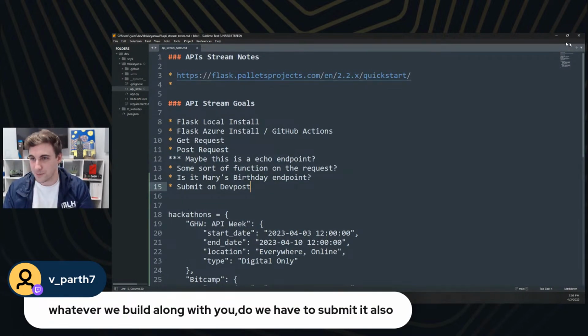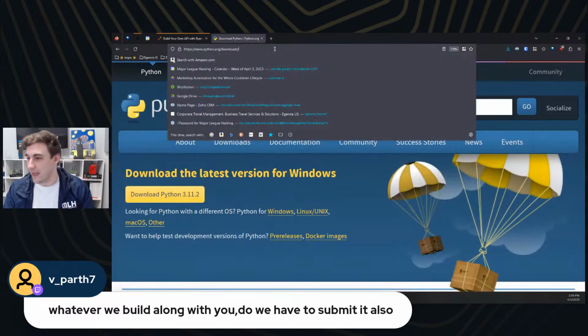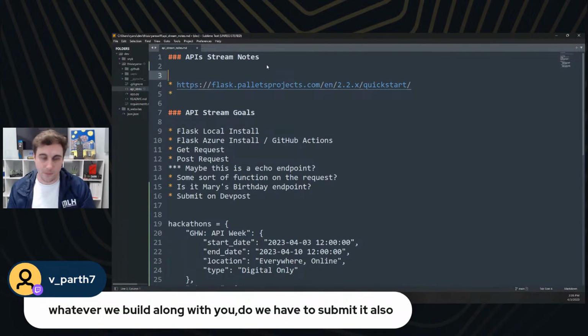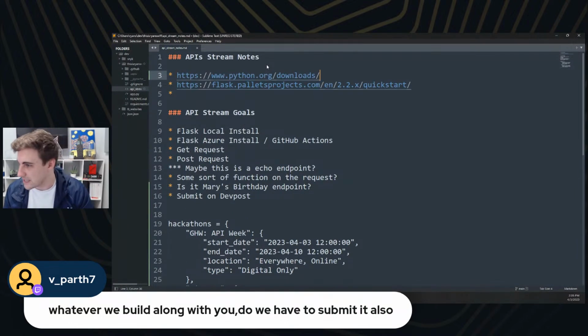So one of my goals for this workshop is to keep a collection of every link that we use so that we can share it with people afterwards if they want to follow along at home. So y'all are going to have to keep me honest with that one as well.